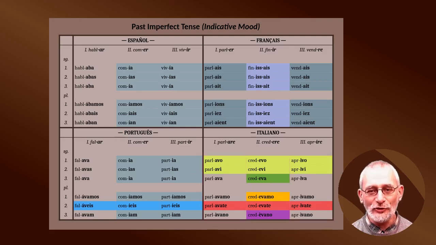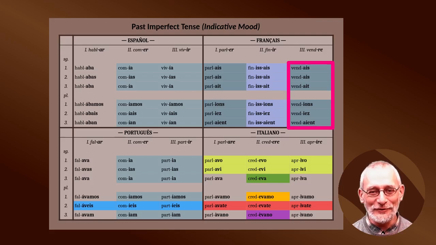If we look at French, we can see that there is some regularity. Again, if we look at the French verbs, we can see that the first and third group of French verbs have identical endings. So let's go through the first group of French verbs, which is conjugated as follows. Parlais, parlais, parlait, parlions, parliez, parlaient. And the third group of French verbs, which is conjugated as follows. Vendais, vendais, vendait, vendions, vendiez, vendaient.